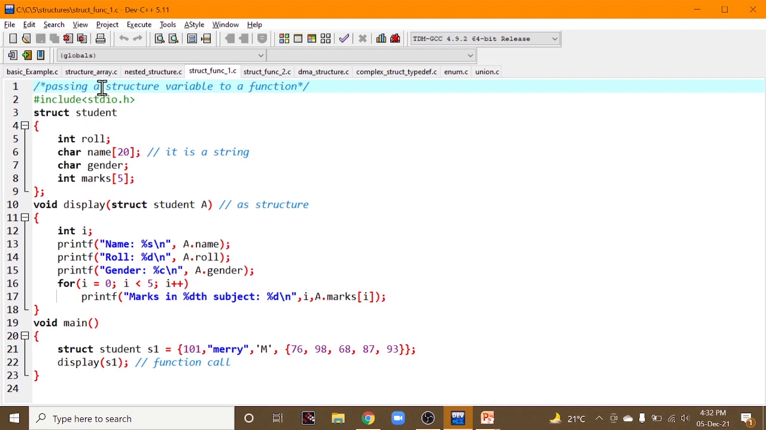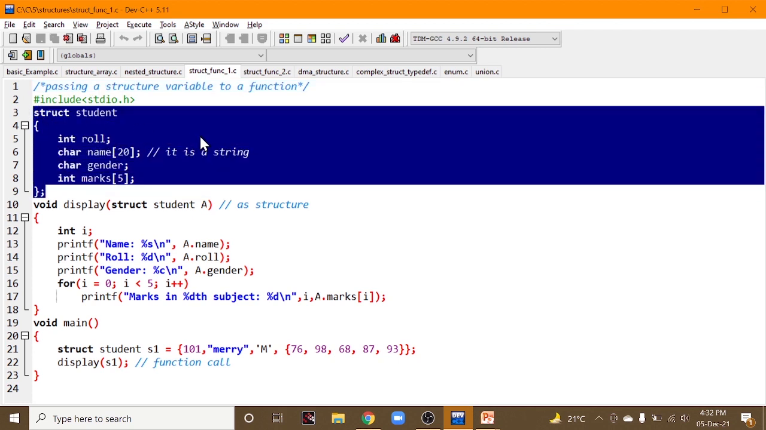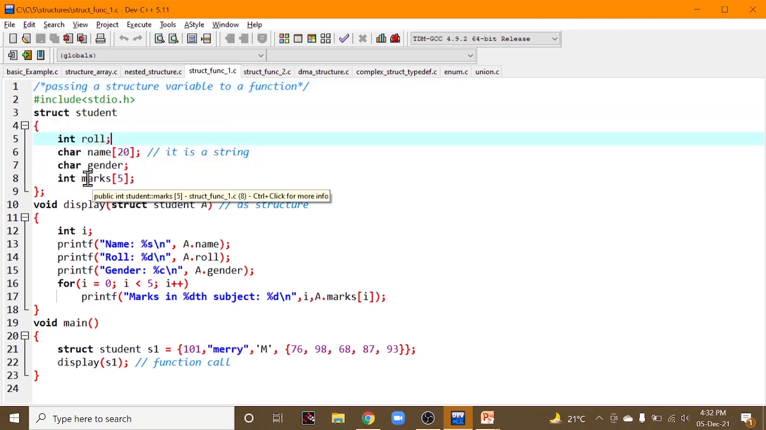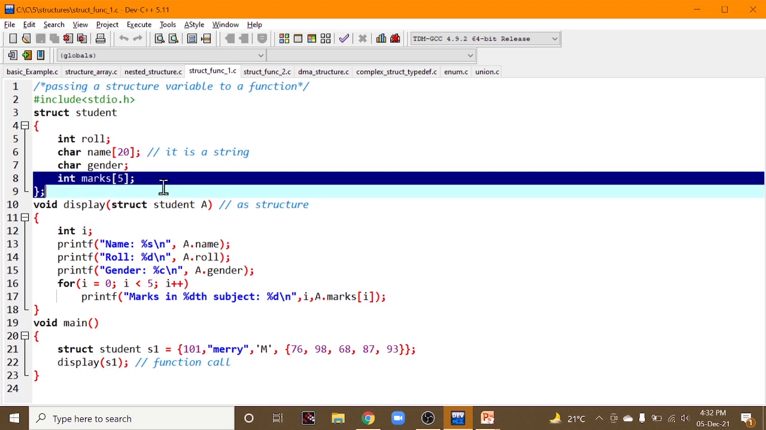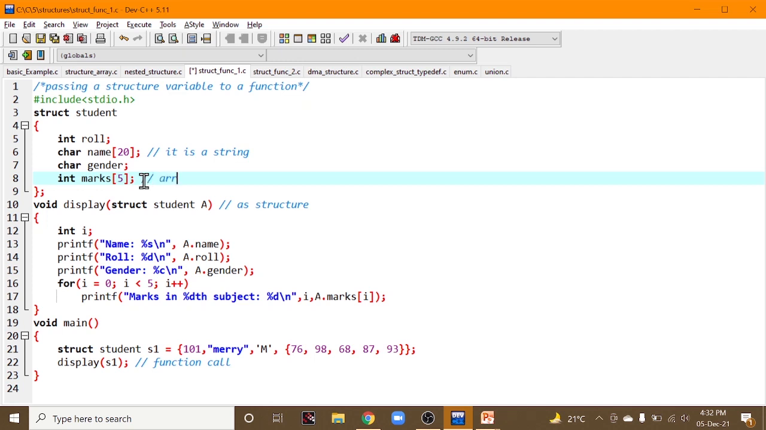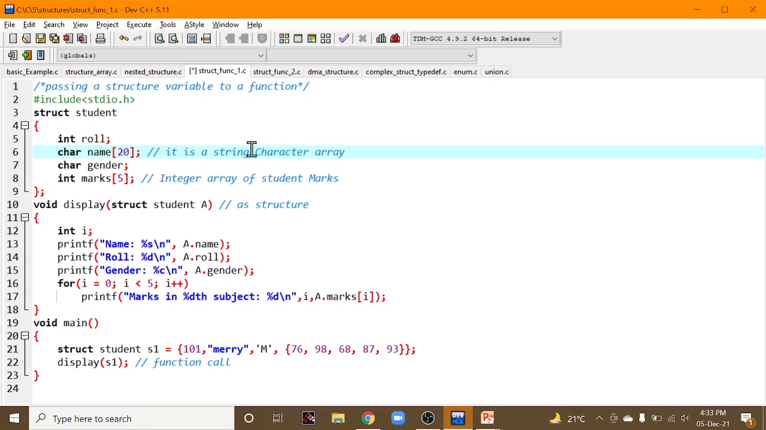This is a program where we pass a structure variable to a function. So as usual, we have created a struct student having role, name, gender and marks. And this int marks array is nothing but what? An integer array of student marks. Whereas this is a character array, where it contains a set of characters.